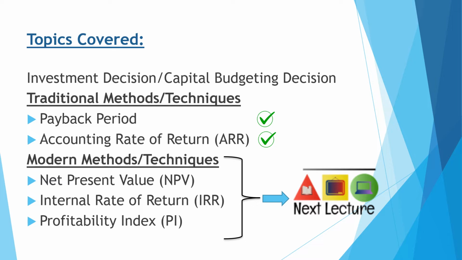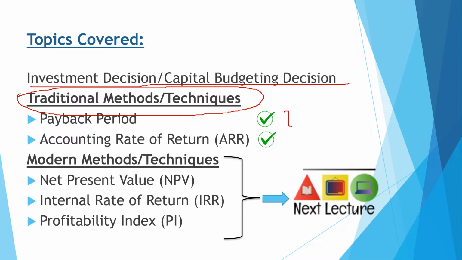Our topic today is related to investment decision or capital budgeting decision and the techniques related to capital budgeting decisions. In this lecture we are going to study the traditional methods of capital budgeting, which are payback period and accounting rate of return. The modern methods will be studied in the next lecture.